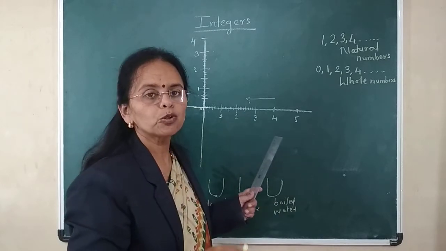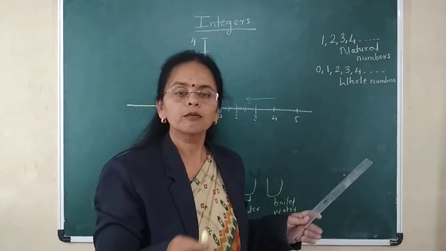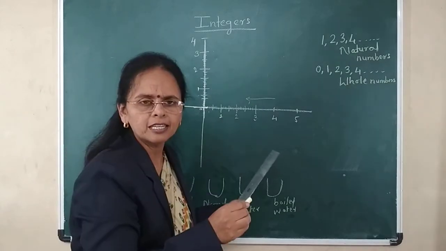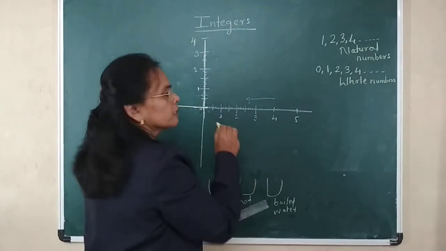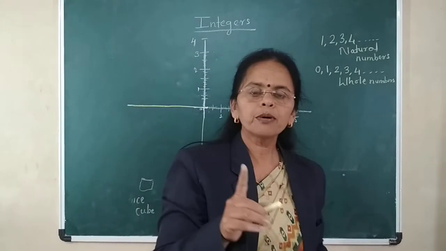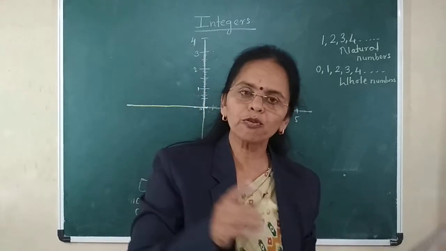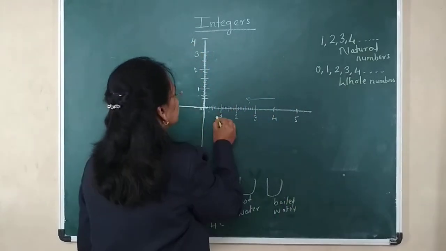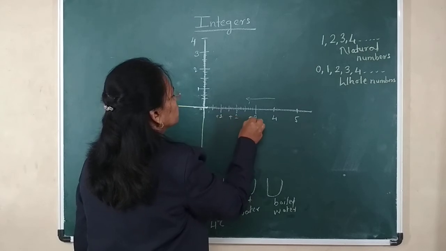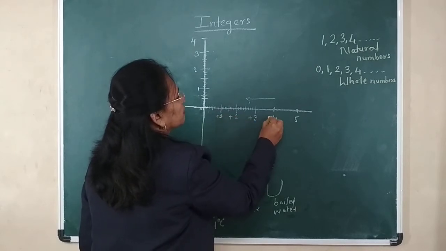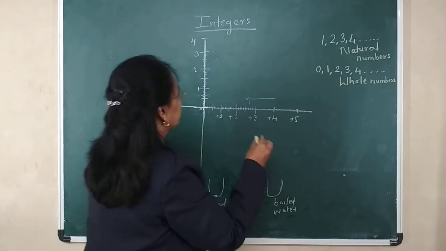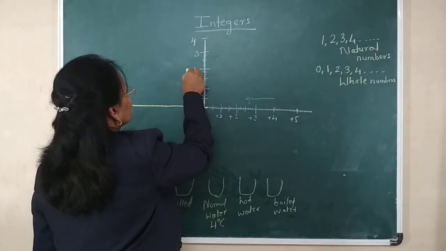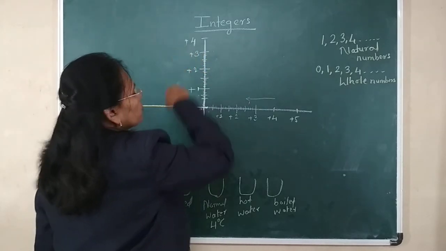These numbers have no sign before the number, and when a number has no sign before it, there is a compulsory positive sign. Positive 2, positive 3, positive 4, positive 5. Here also, if there is no sign, positive 1, positive 2, positive 3, positive 4.